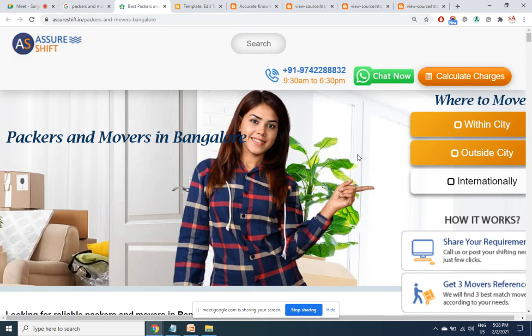You cannot see the meta description anywhere in the front end. Though you can see the title here, the meta description is not visible in the front end of the page. That is why it is called meta. Meta means invisible, virtual. However, in the code you can see it.